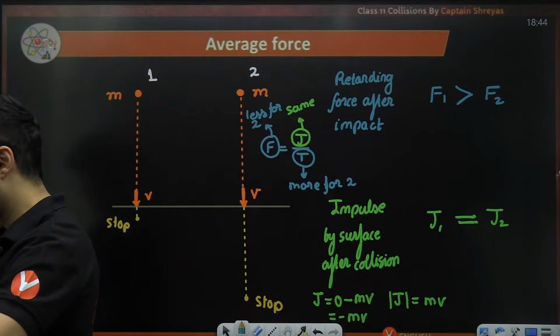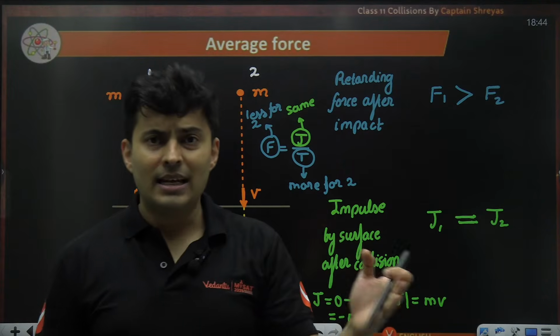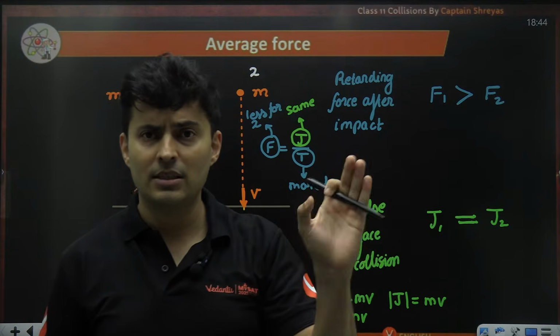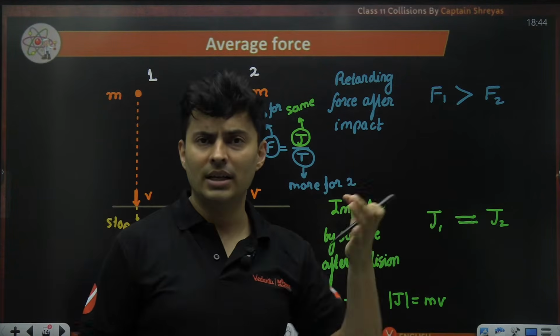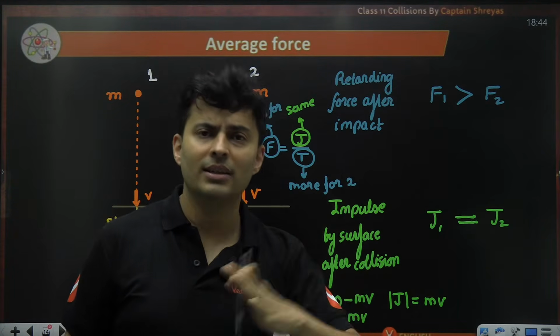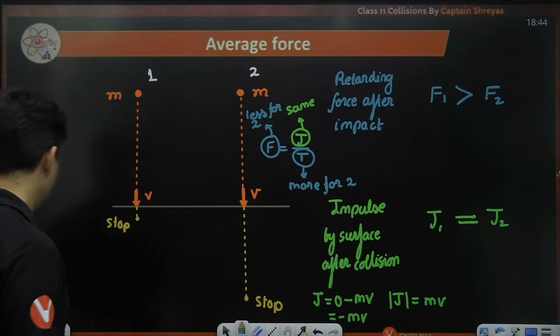Got it? Everyone? Great. I just told the classes are afternoon to evening, okay, with 1.5 hour lectures in the Sigma batch and with some breaks, including dinner time, and they are on the weekdays. Sundays are usually for the class test, chapter test, part test, and full syllabus test.